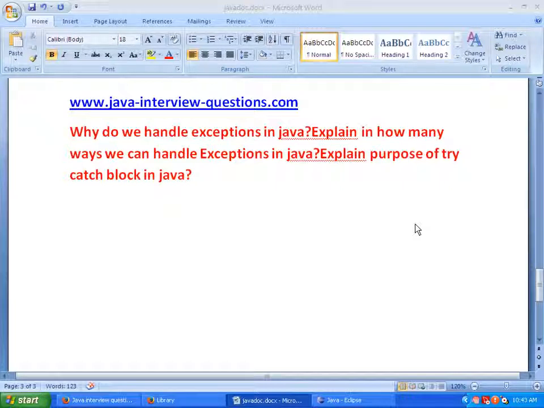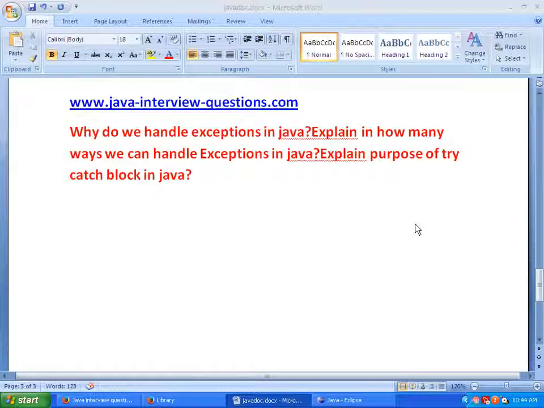Why do we handle exceptions in Java? And explain in how many ways we can handle exceptions in Java. And the purpose of try-catch block in Java. We'll see all these three important concepts today. And first, coming to this, why do we handle exceptions in Java?